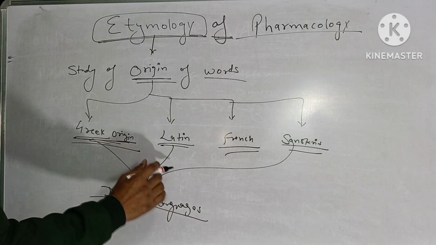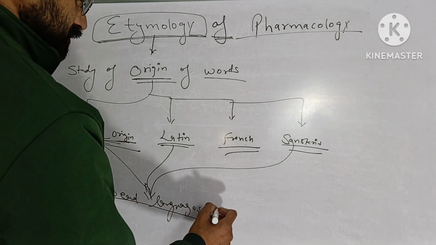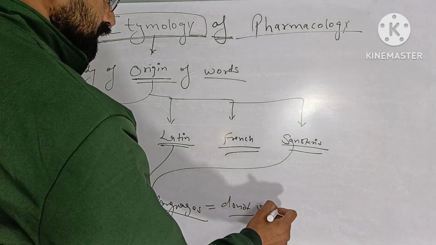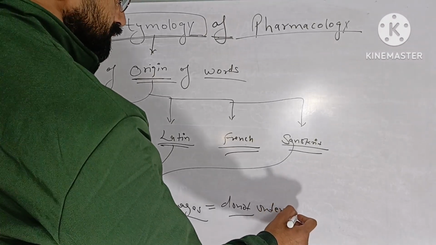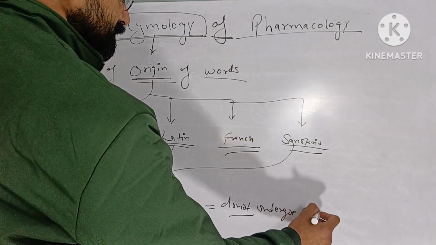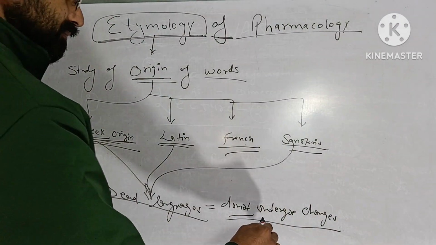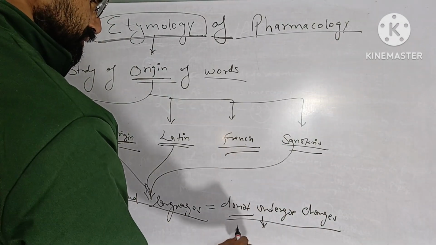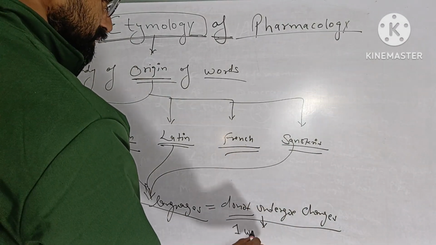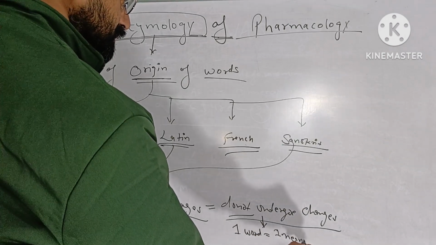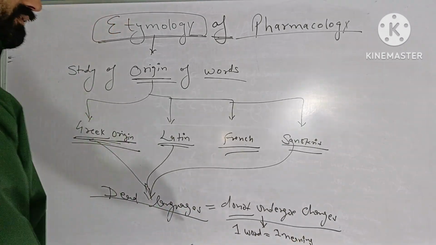Why these are known as dead languages? Because they do not undergo change. They do not undergo change. It means in these languages, one word has one meaning. One word has one meaning.